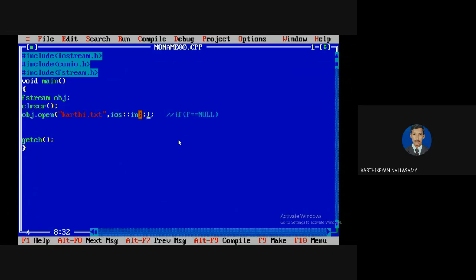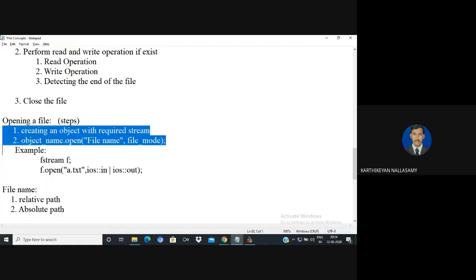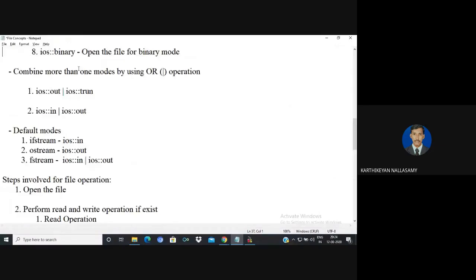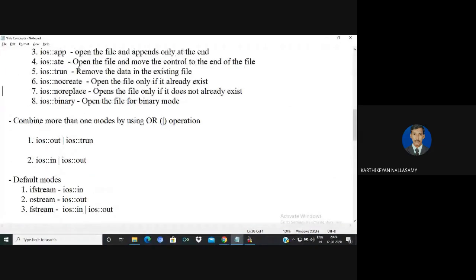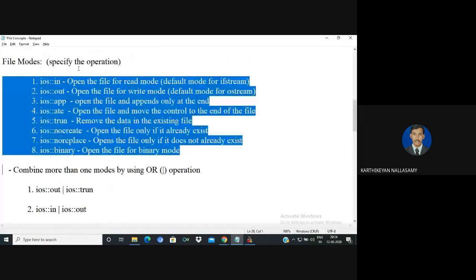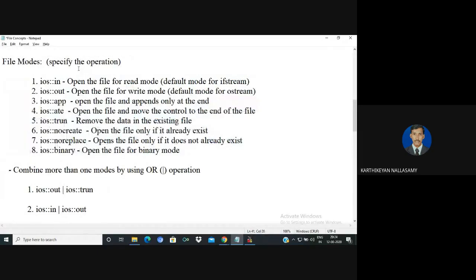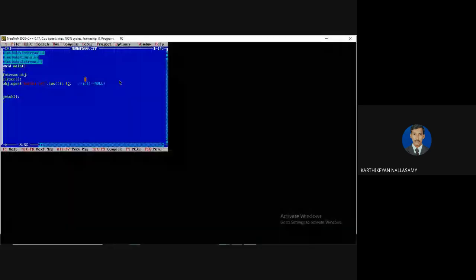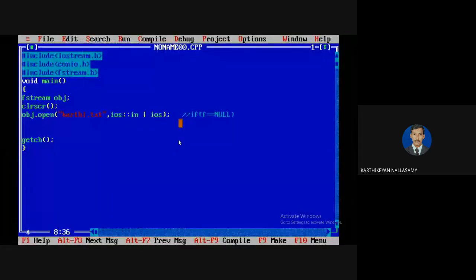If I want to perform both read and write operations, I can combine modes. If I want to combine more than one mode among these possible modes in C++, I can use the OR operator. Whenever you open the file in read mode, the content will not be truncated, so the content is still there.